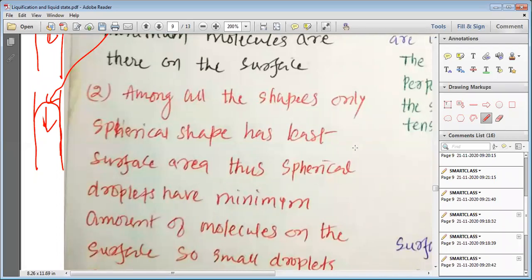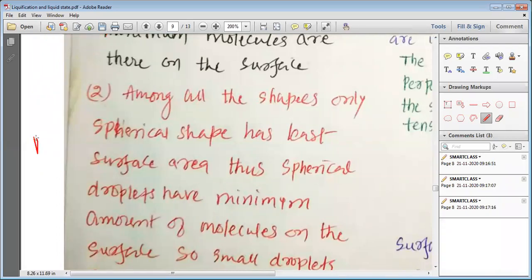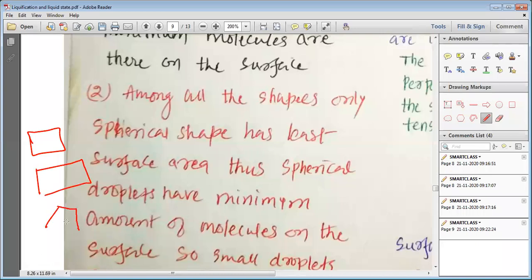See, if you think of the various shapes, my dear students, suppose you have a square shape, or a rectangle, or a pentagon. Even if you think of a hexagon, they have these corners, and these corners actually increase the surface area.